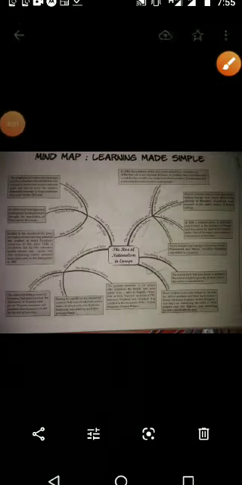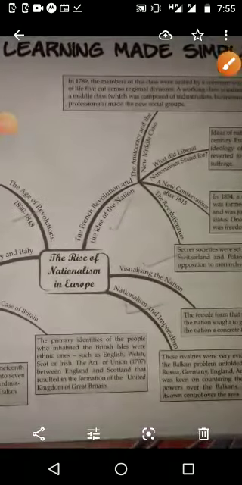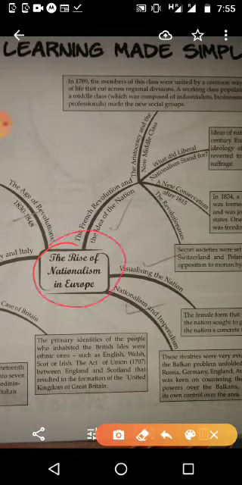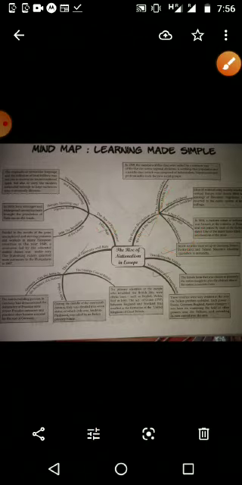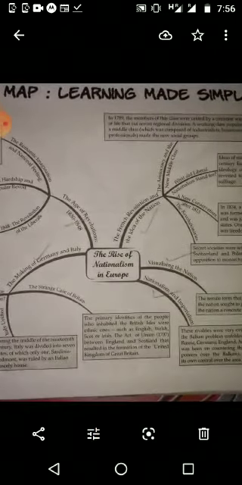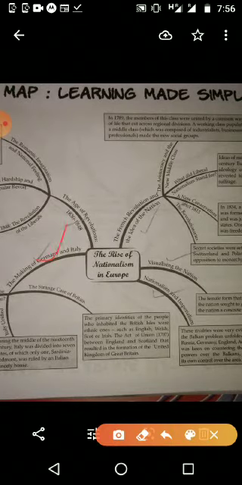Very good morning, students. We are going to learn the new lesson of history, that is the rise of nationalism in Europe. So let us see the mind map of the lesson. We can see that we can reduce the lesson into five areas. First one, it is French Revolution, then visualizing the nationalism, then the age of revolution, and the making of Germany and Italy, the unification of Germany and Italy, then nationalism and imperialism. Like that, five topics are there we want to study.